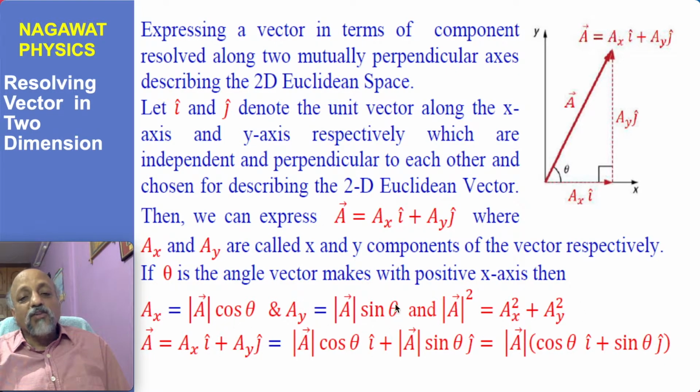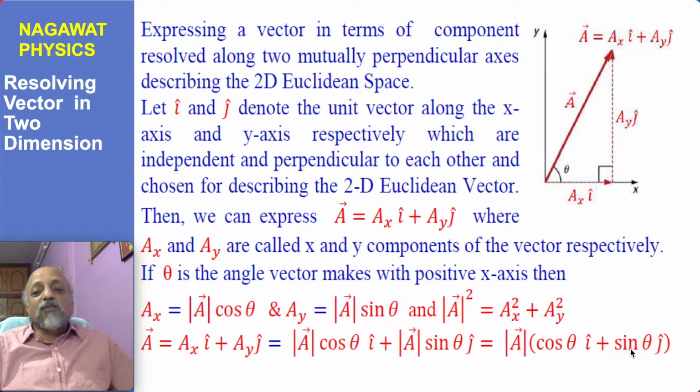And we can make this substitution here, and then we find that the magnitude of A can be taken common, and any vector A, if you know the angle theta, can be described as magnitude of A times (cos theta i cap plus sine theta j cap), where magnitude of A is common, so within the bracket cos theta i cap plus sine theta j cap.